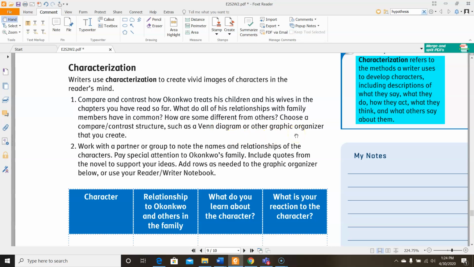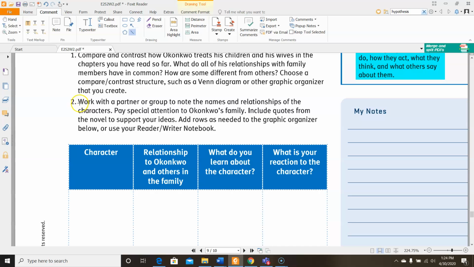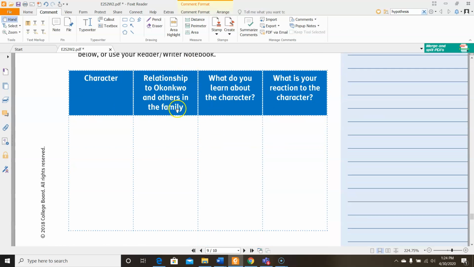Choose a compare and contrast structure, such as a Venn diagram or other graphic organizer that you create. And I'll create an upload spot for that on Edmodo for you. Here it says to work with a partner or group. We are not working with partners or groups, but you do need to note the names and relationships of the characters. So pay special attention to Okonkwo's family. Include quotes from the novel to support your ideas, and add rows as you need to the graphic organizer below. So we have character, relationship to Okonkwo and others in the family, what do you learn about the character, and what is your reaction to the character. Those are the 4 columns you have to fill out about some of the different characters that you've experienced in the novel so far, between chapters 1 and 7.